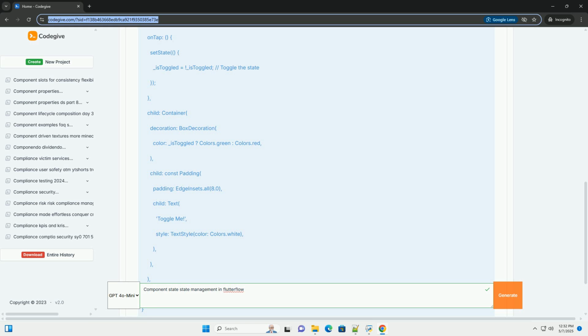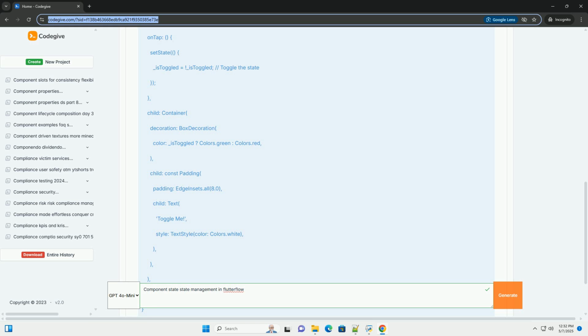How to use component state in FlutterFlow. FlutterFlow makes component state management intuitive through its visual editor. Here's a step-by-step guide. 1. Select the component. Open your FlutterFlow project and navigate to the component you want to modify. 2. Access the component properties panel. With the component selected, look on the right-hand side of the screen for the component properties panel. This panel contains the settings and features specific to the component.